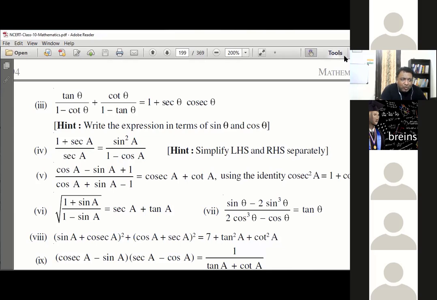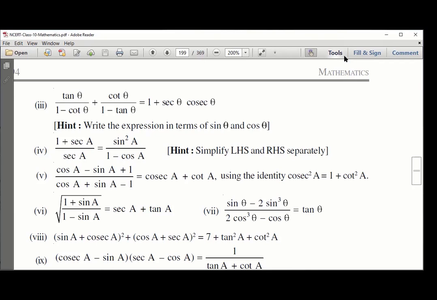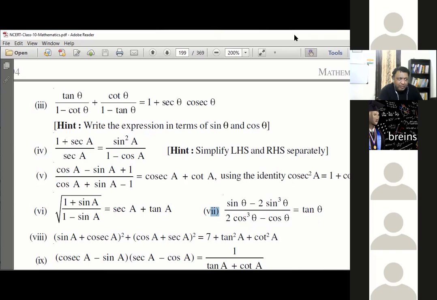So guys, now let's do one question which is very simple. Question number 7 here. Believe me, it is too simple. You have to just apply something. Question number 7, this one. Tell me your thoughts. Abhi, I don't want you to solve this question, just tell me thoughts first.